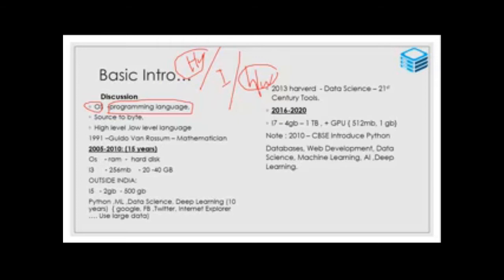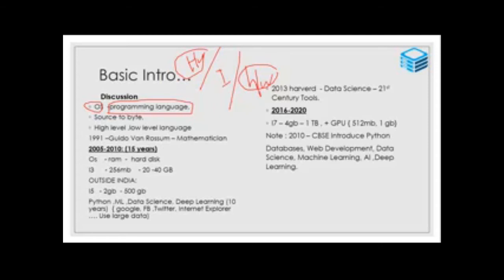Suppose I am a man who knows Telugu and English, I can act as an interpreter or mediator. Okay, so I need this as an intermediary. Likewise with programming languages, I am writing a program in one language and I want to communicate with the hardware devices.